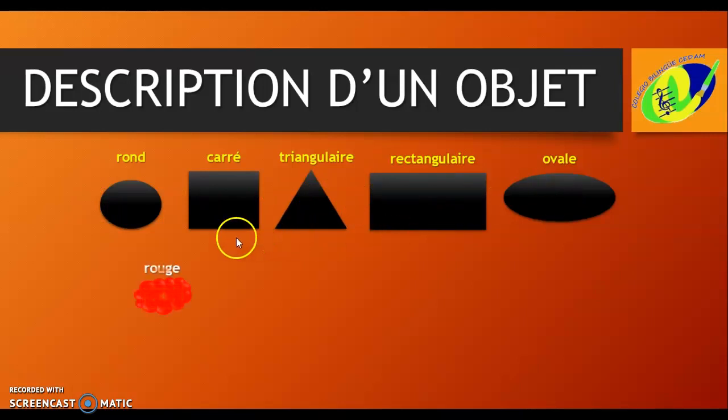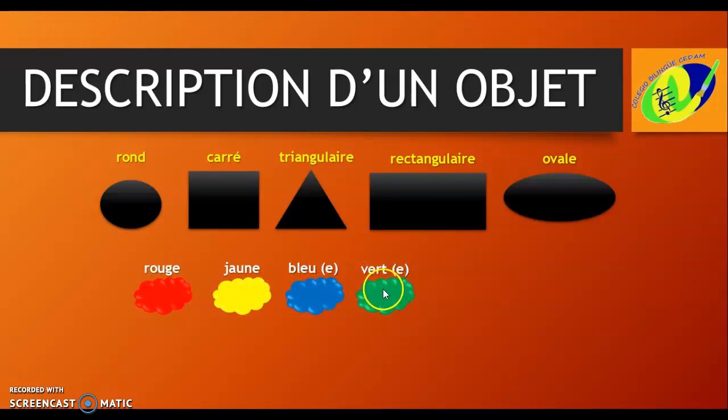We have also the color. For example, rouge, jaune, bleu. Look, that bleu has an E. That means that if the object is masculine, we say it bleu, like this. And if it's feminine, we have to add E. But the pronunciation is the same, bleu, bleu. But in the spelling, you have to write E at the end if it's feminine. In the case of rouge et jaune, is the same for masculine and feminine.